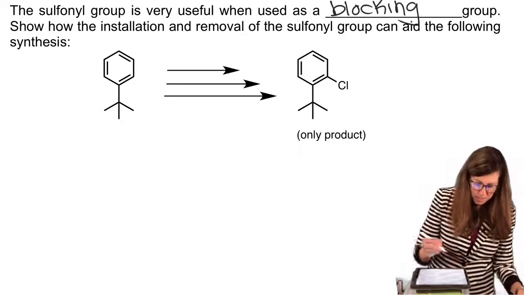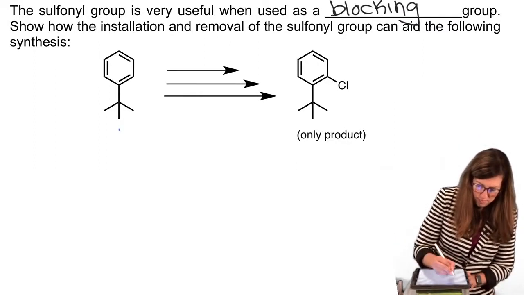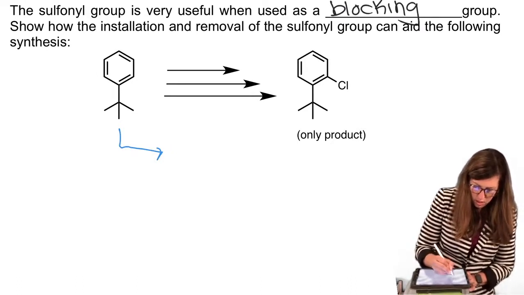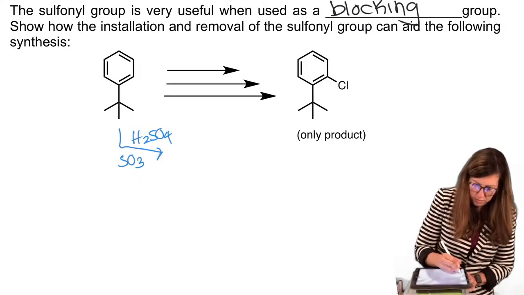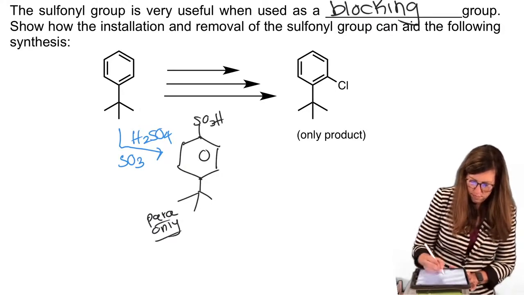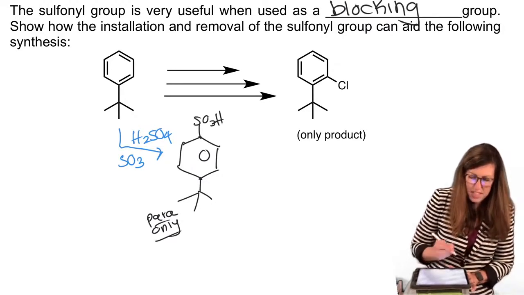Okay, so let's write that out. So H2SO4, SO3. That will give us para only. But it's temporary.